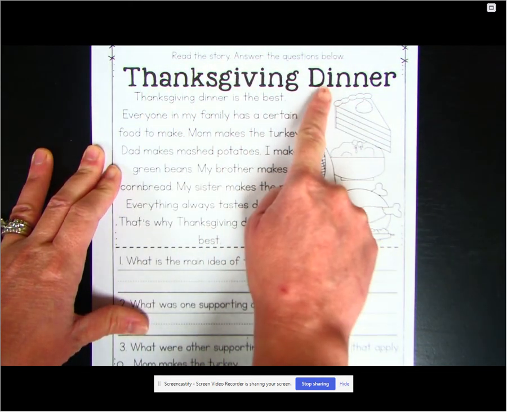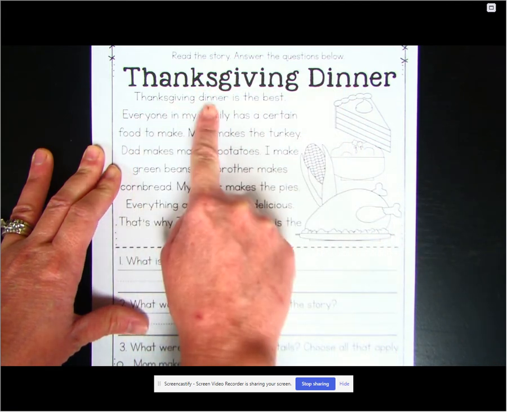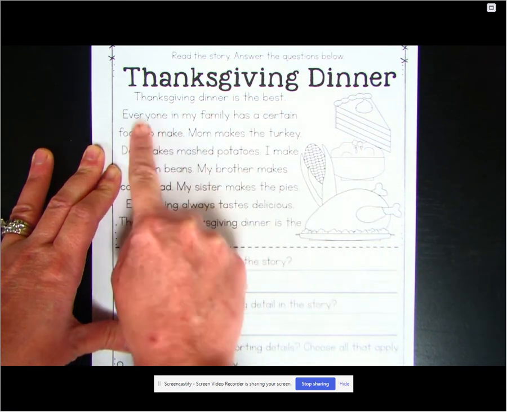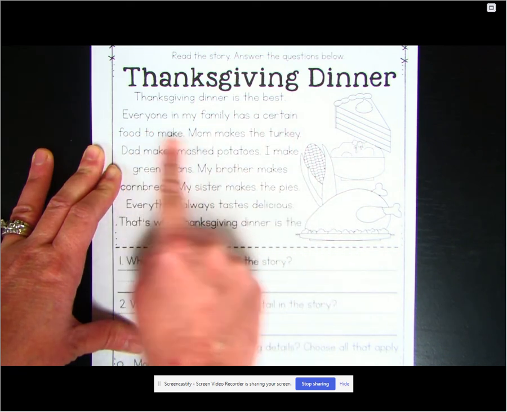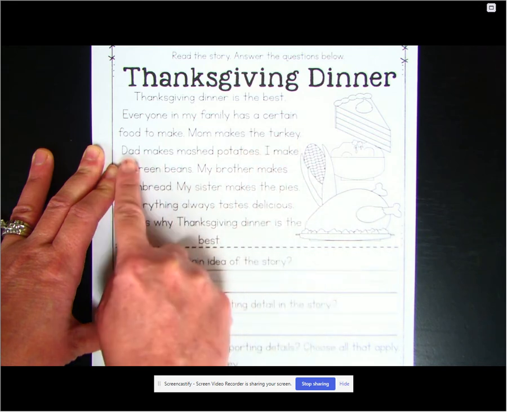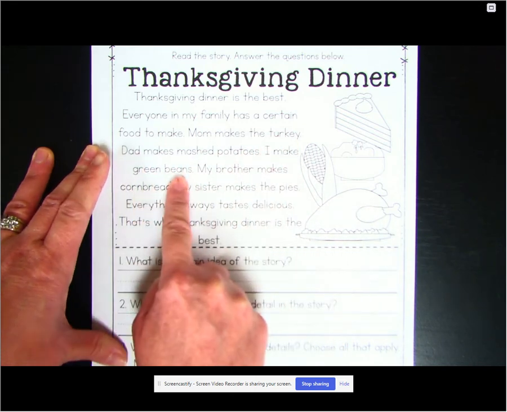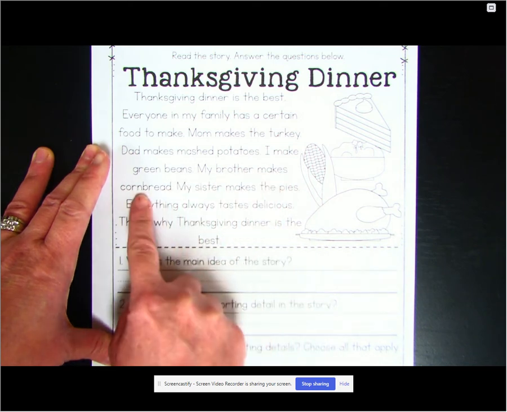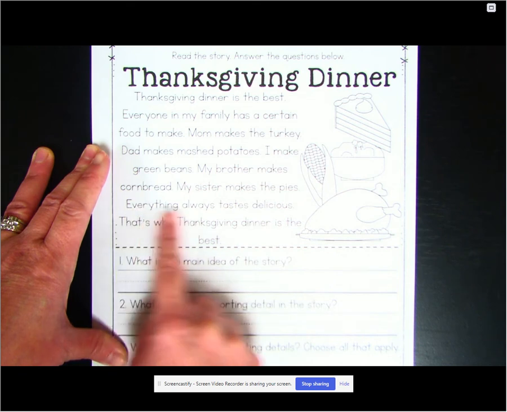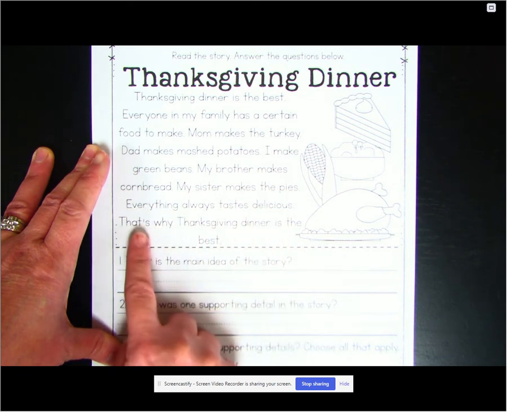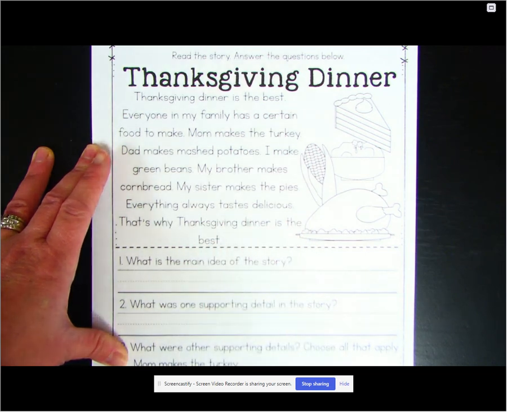So the title of our passage is Thanksgiving Dinner. Thanksgiving dinner is the best. Everyone in my family has a certain food to make. Mom makes the turkey. Dad makes mashed potatoes. I make green beans. My brother makes cornbread. My sister makes the pies. Everything always tastes delicious. That's why Thanksgiving dinner is the best.